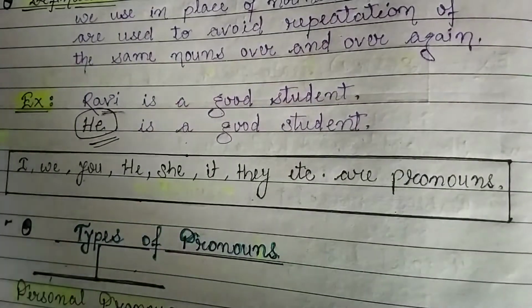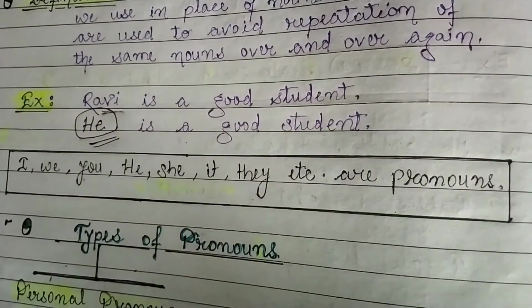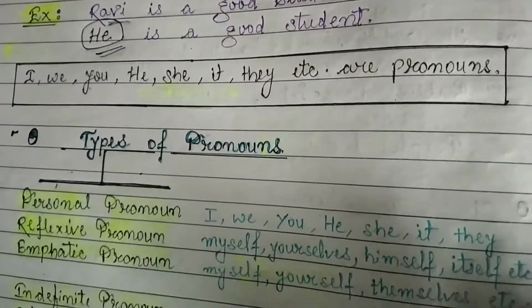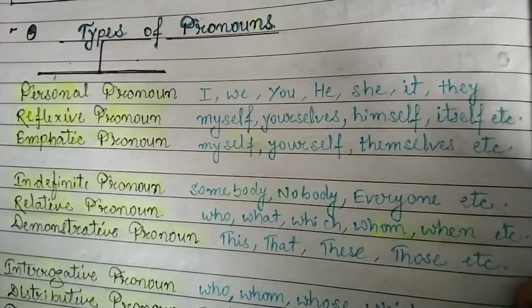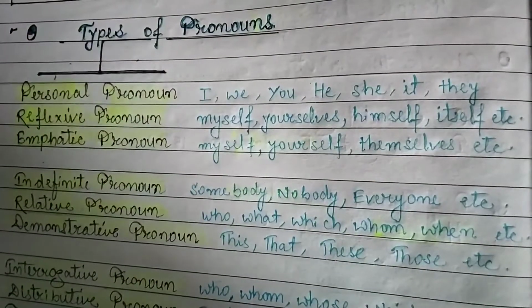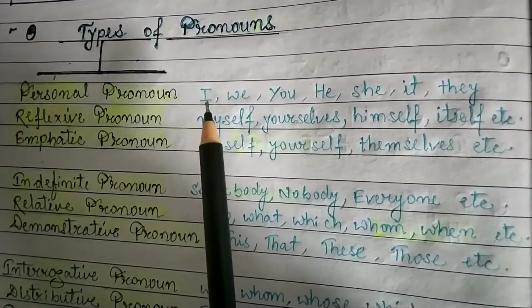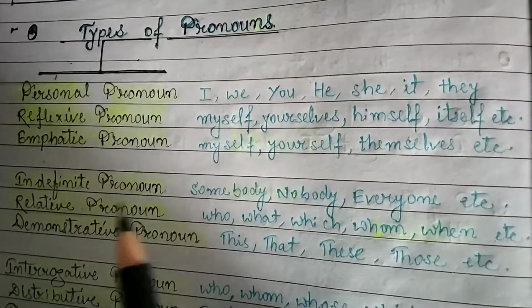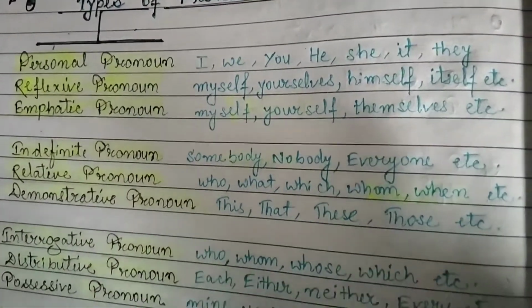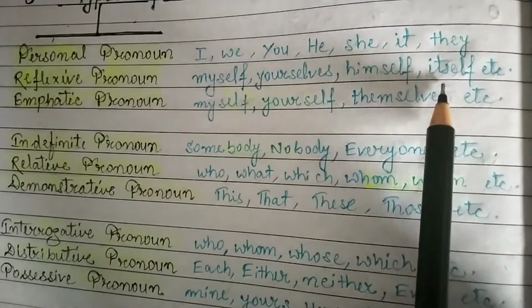Let us know the different types of pronouns. These are the types of pronouns. First one is personal pronoun, which includes I, we, you, he, she, it, they. Reflexive pronoun: myself, yourself, himself, itself.